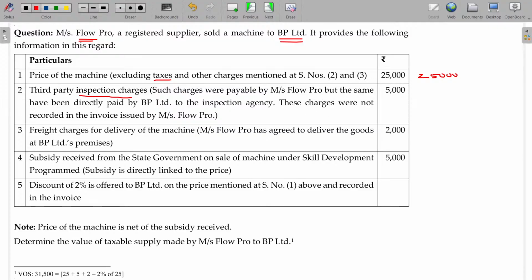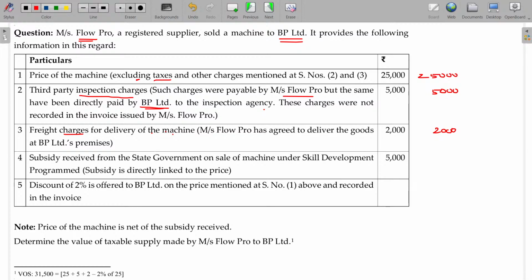Third party inspection charges. Such charges were payable by Mrs. Flo Pro, but the same had been directly paid by BP Limited to the inspection agency. Any payment to be made by the supplier but paid by the recipient should be includable. So 5,000 should be includable. Freight charges for delivery of the machine are not included here. Any freight charges should also be includable. So this 2,000 is includable.